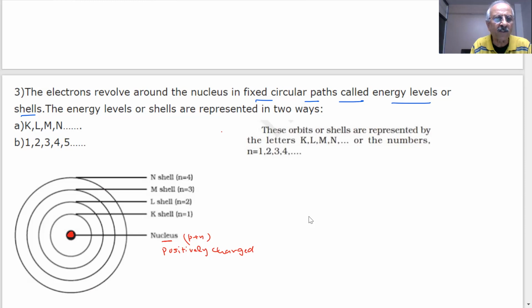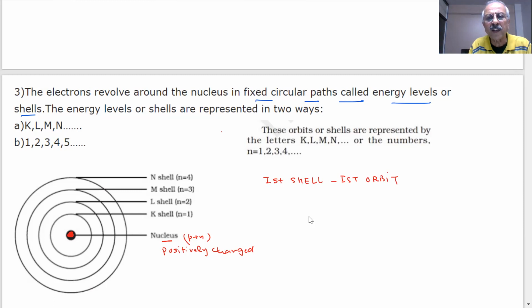As you can see now, this is an orbit, orbit, orbit. These are called fixed orbits, students. And these orbits are also called shells. For example, if I say the first shell, you are saying, sir, first orbit, okay, first orbit.